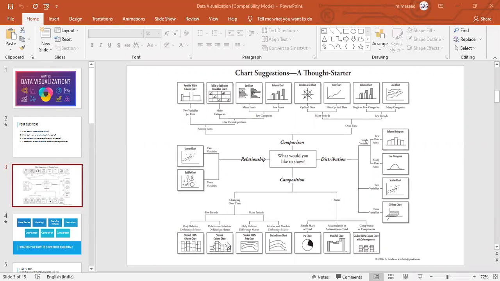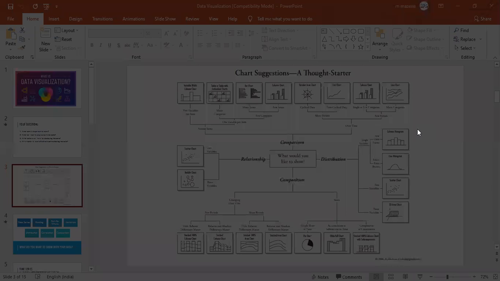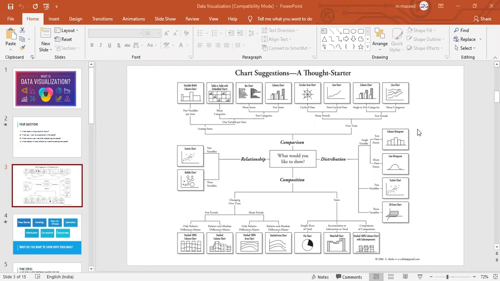So what do you like to show? You want to show comparison, you want to show the relationship, you want to show the distribution, or you want to show the composition. There are 4. Is it visible, guys? In the middle it is there, right? So what do you like to show here? You can see here this one. Comparison means these many charts are there. Relationship means 2 charts, 2 variables or 3 variables.